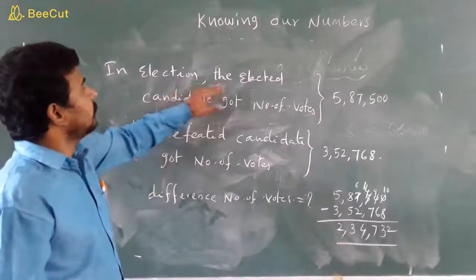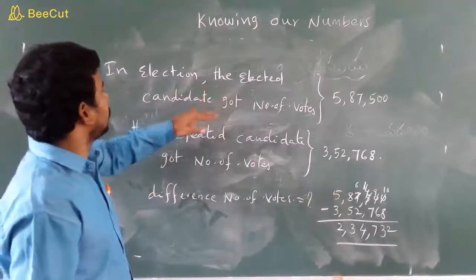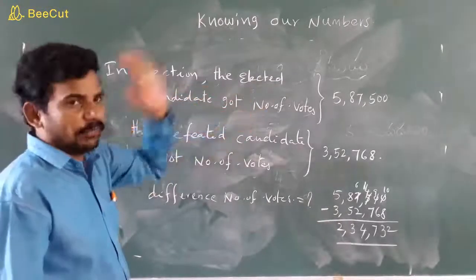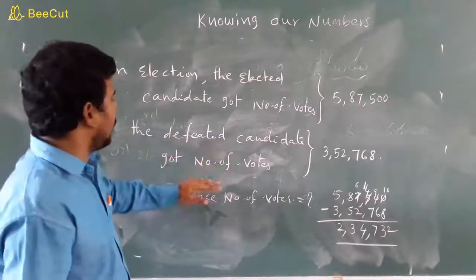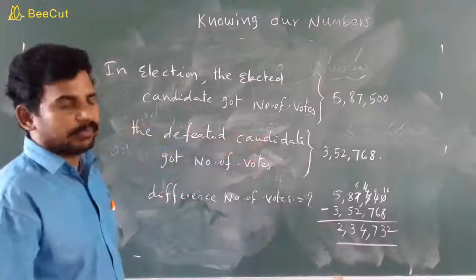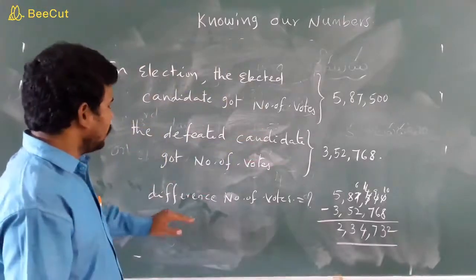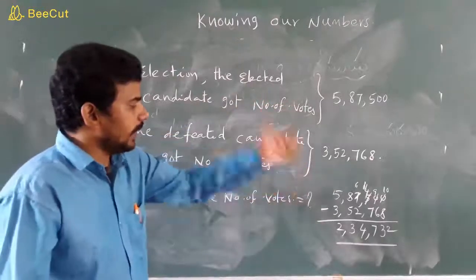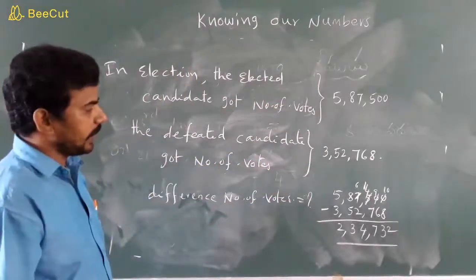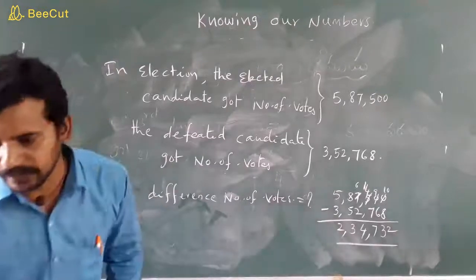The election. The elected candidate got 5,87,500 votes. The defeated candidate got 3,52,700 votes. What is the difference between the number of votes of both, children? 2,34,732.